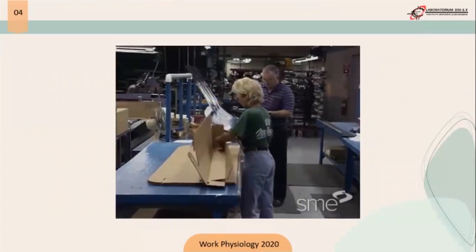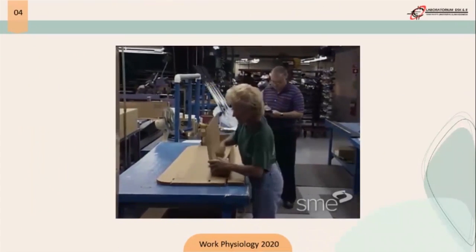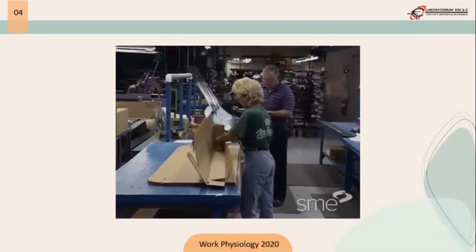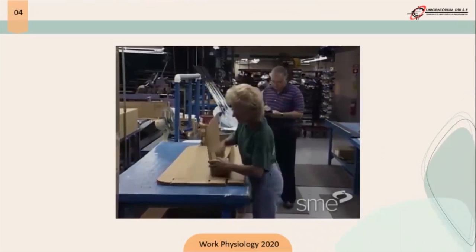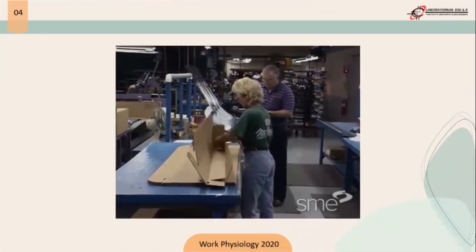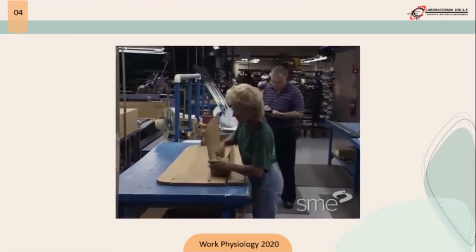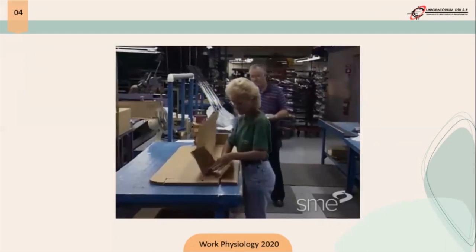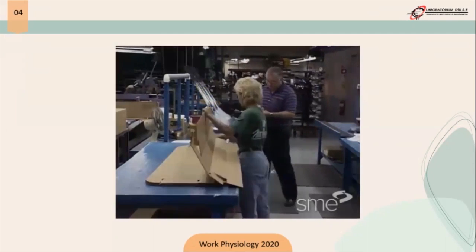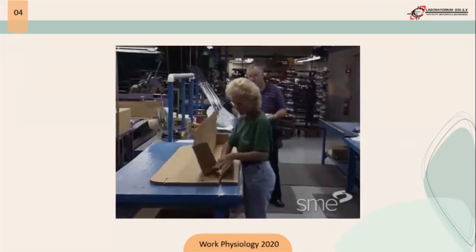There is a woman working on making a box or cardboard. The observer watches the woman working on the details of her job, and the task of the observer is to checklist the activity of the woman. In this case, the job description of the woman is to take a box pattern, assemble it, and finally inspect the box.